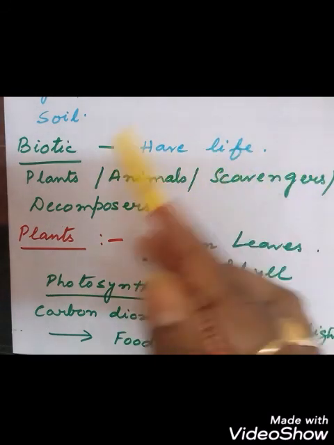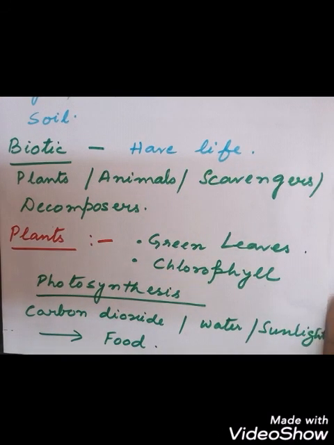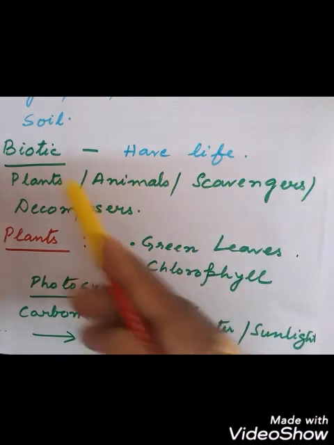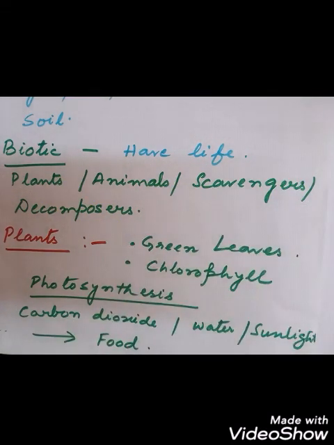So now we will discuss the biotic components. That means the organisms that have life. The living components are called what? Biotic components. So just now I told you that living components are plants, animals and microorganisms also. This also includes scavengers, decomposers. Because scavengers and decomposers are what? Included in the plants and animals. Okay, so these are scavengers who eat the dead and decaying matter, the dead matter, and decomposers will feed on the decaying matter.